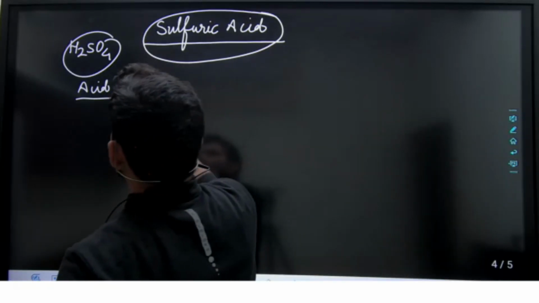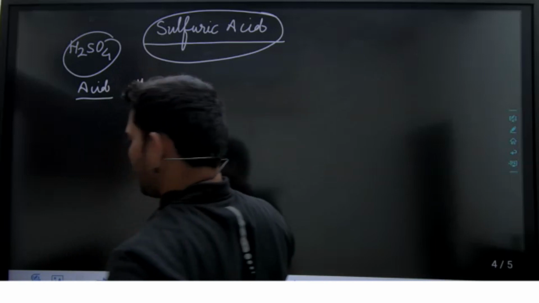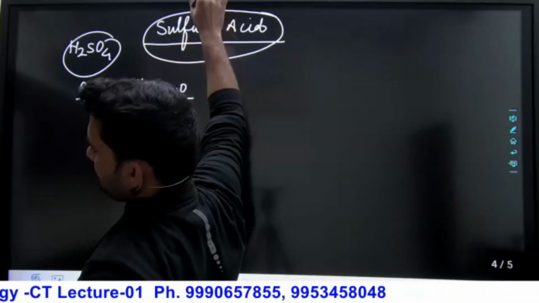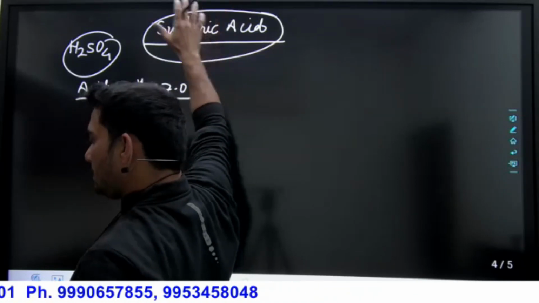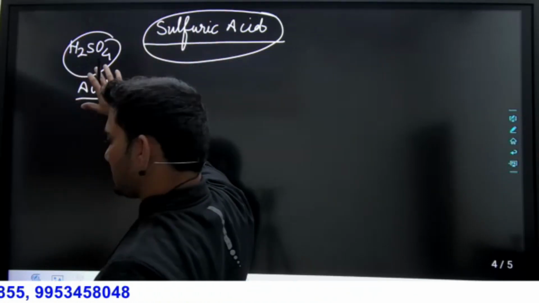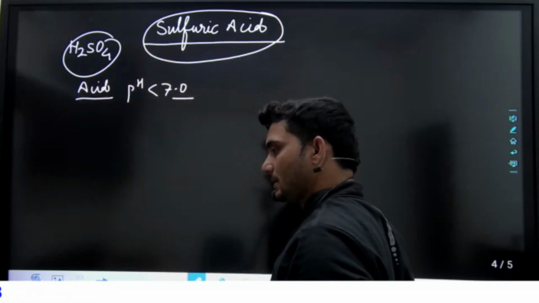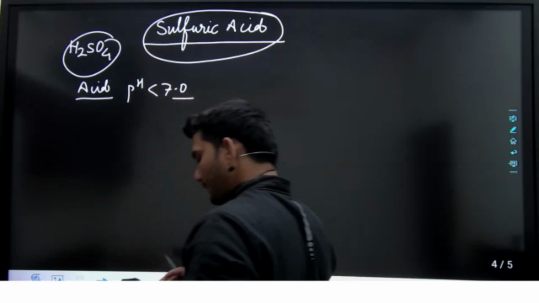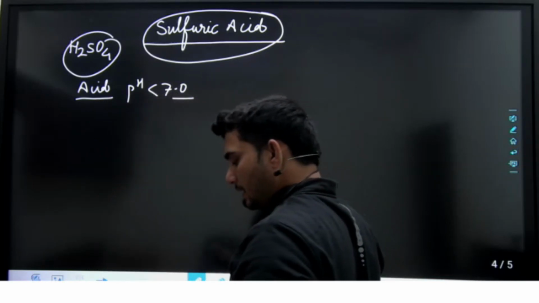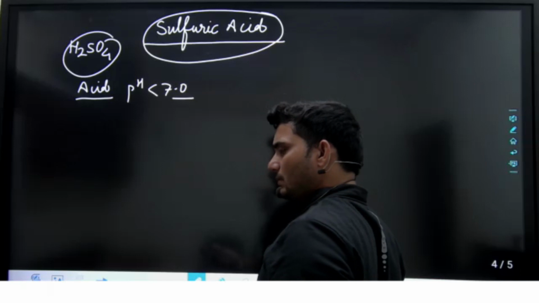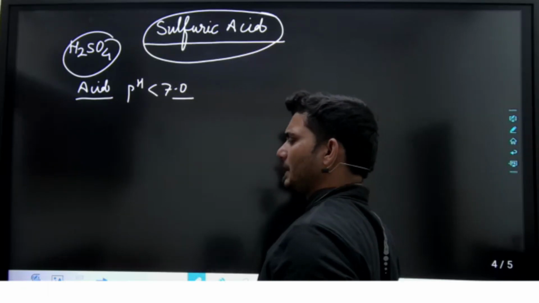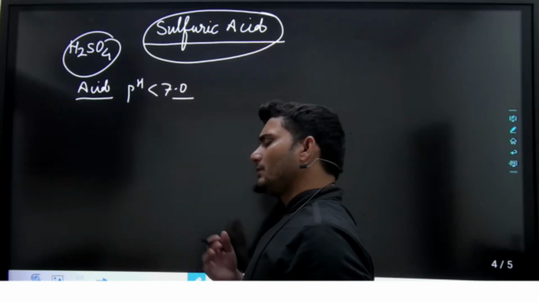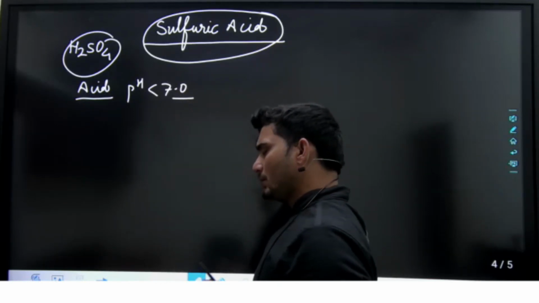So pH will be less than 7, pOH will be greater than 7. That is the chemical name, chemical formula, all about the acid. Now, it is completely miscible with H2O, completely miscible with water. If you add water, it will be diluted. When you remove the water, it will be concentrated.